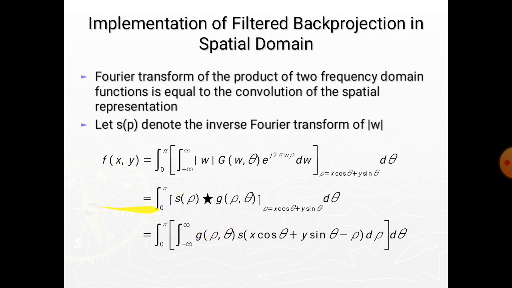This line follows from the first for the reasons explained here. The third line follows from the actual definition of the convolution.